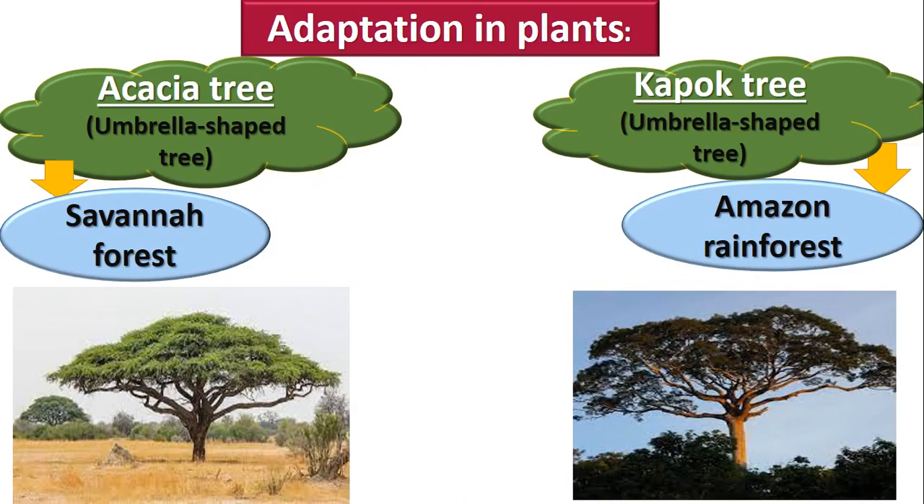Let's go! Okay, we will talk about the adaptation in plants. What is the meaning of adaptation again? Make a change to survive. Okay, we talked that the animals can make a change to survive. Can the plants also make a change to survive? Yes, also the plants can make an adaptation. Today we are going to talk about the adaptation of two very important trees.